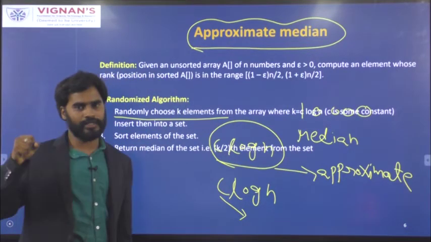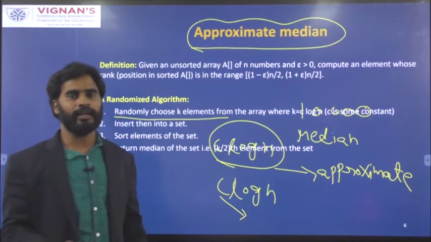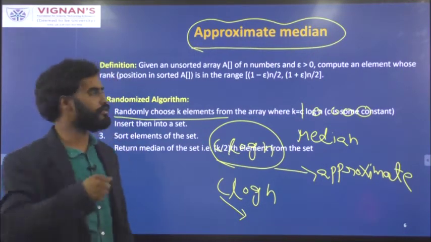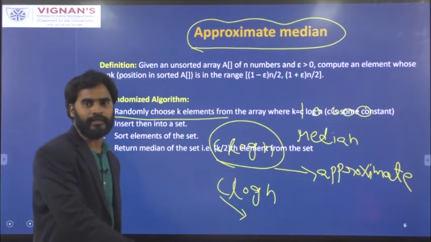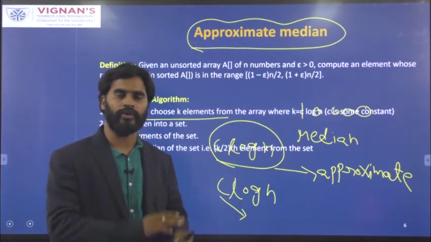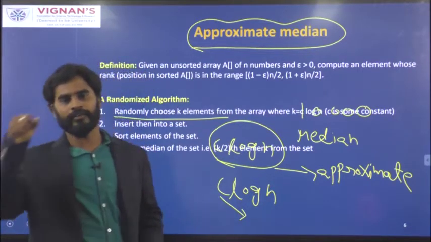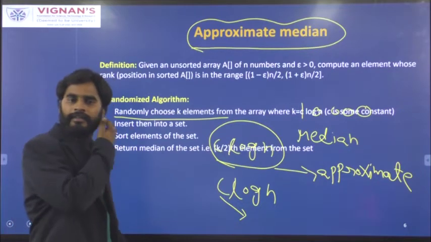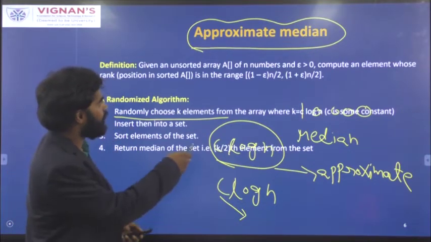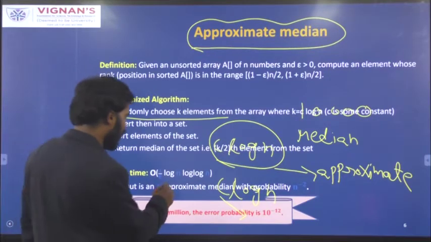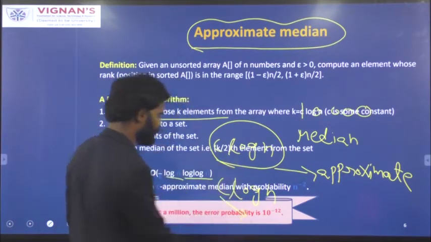So choose C log n elements from the total n elements, sort them and choose the middle element. This is one example of a randomized algorithm, where we need not work with all the 10,000 elements, all the n elements. We will work only with the C log n elements, sort them and identify the median element. So this is one example of the randomized algorithm. The total time taken by this randomized algorithm is log n log n. Okay?